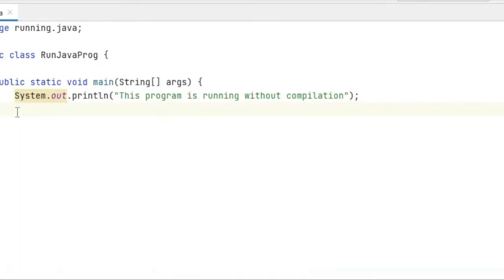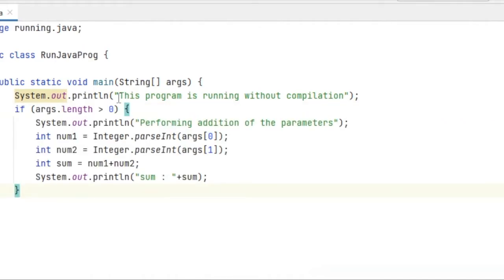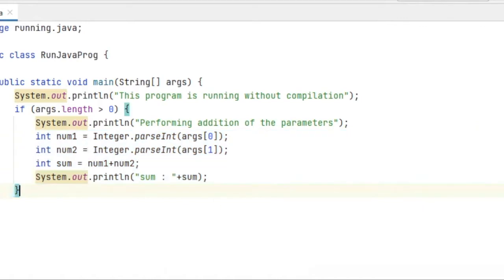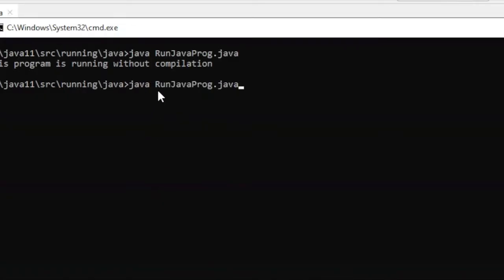So for example, let's say I do some calculation like this. In my program I am adding some logic: I will take arguments with the program, read those numbers, add them and print the result on the console. So let's see what happens in this case. I will pass arguments, let's say 1 and 2, so the sum will be 3.